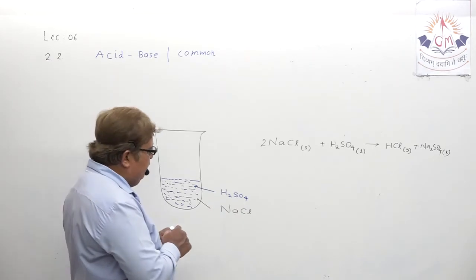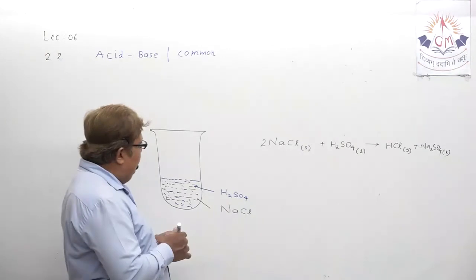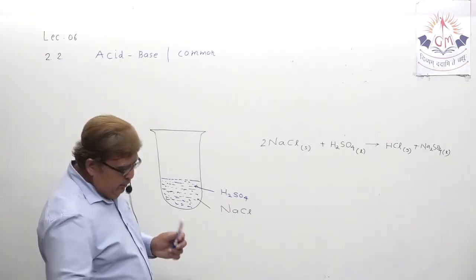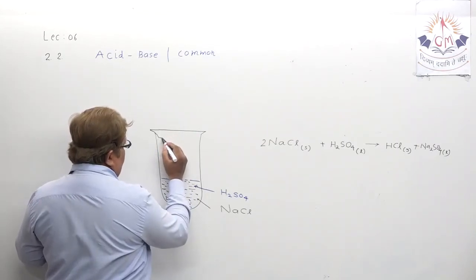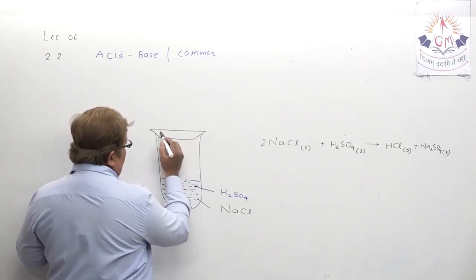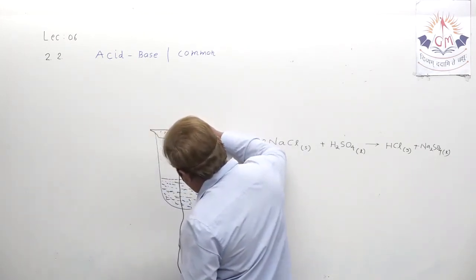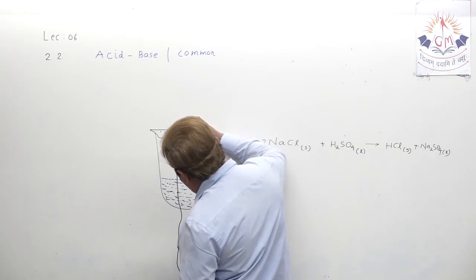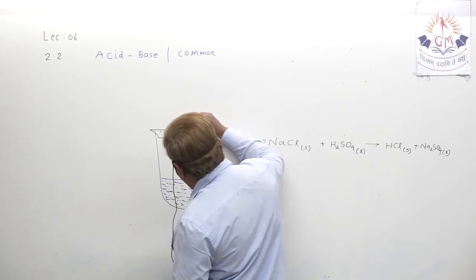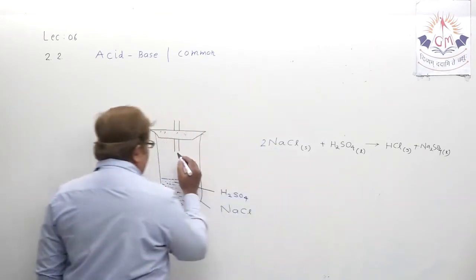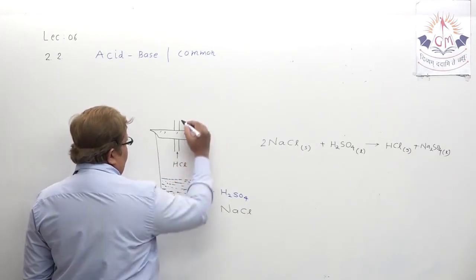Now this hydrogen chloride gas will start coming out of the rubber cork, where we have kept one delivery tube. From the delivery tube, this dry HCl starts coming out. We want to see whether it is active in dry form or not.